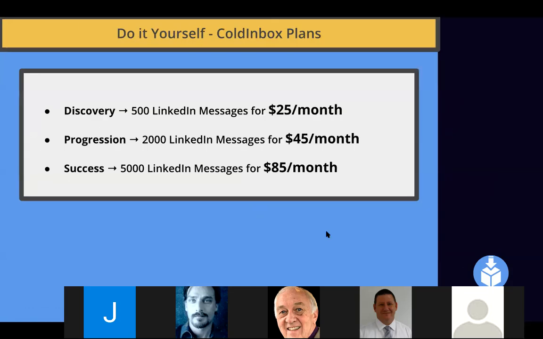And if you already know how to set up a webinar funnel, but you want to reach prospects on LinkedIn and stop sending messages one by one or paying $1,000 in advertising, you can use Callingbox. We have three plans. The first one starts at $25 a month, and you can send 500 LinkedIn messages. You can also pay $85 per month to send 5,000 LinkedIn messages. So it's really up to you, depending on your goals.